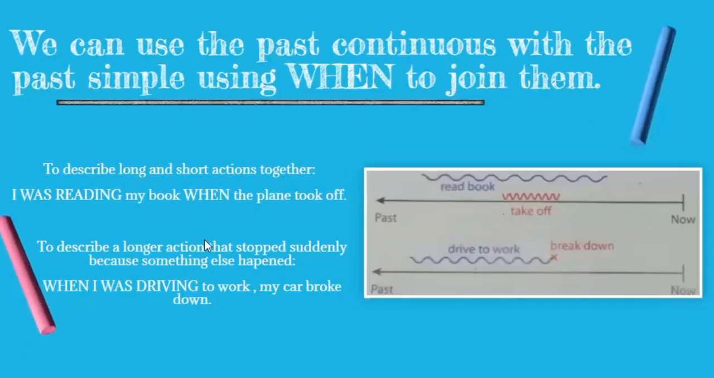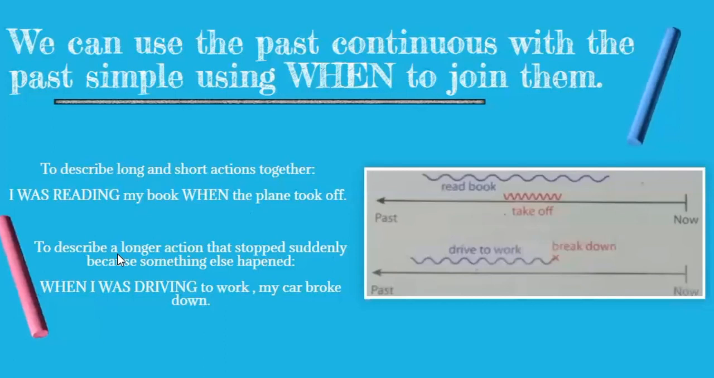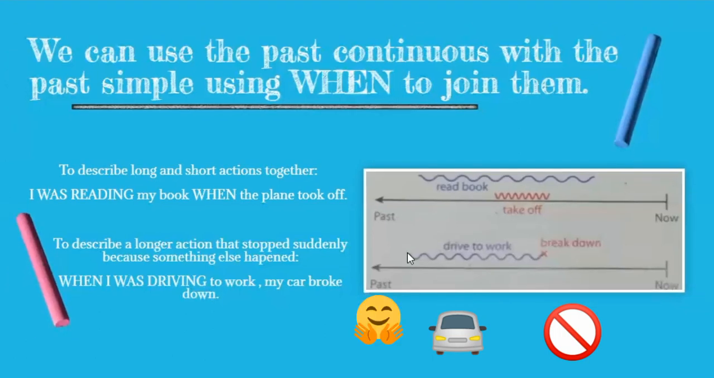We can also use past continuous and past simple to describe a longer action that stopped suddenly because something else happened. So when I was driving to work, my car broke down, right? So again, we have the past, we have now, this is the present, right now. And then I'm talking about this that happened in the past. So I was driving to work. I'm driving and I am happy.